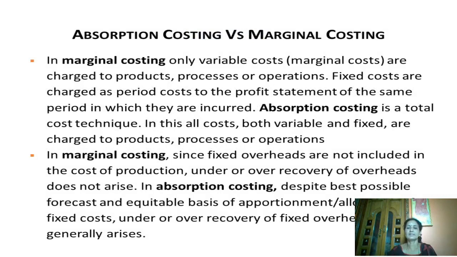Now we'll see what are the differences between absorption costing and marginal costing. In marginal costing, only variable costs, that is marginal costs, are charged to products, processes or operations. So step by step, whatever cost is calculated, in each cost, prime cost and factory cost, whatever we are arriving at, in that only the marginal cost, only variable cost, is included.